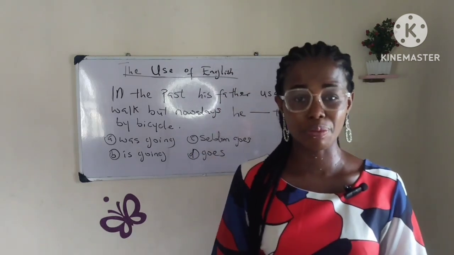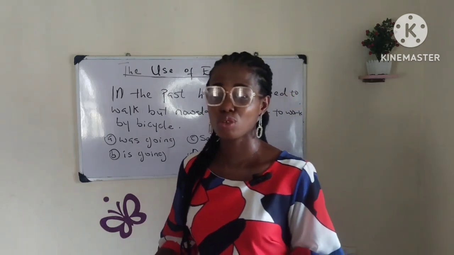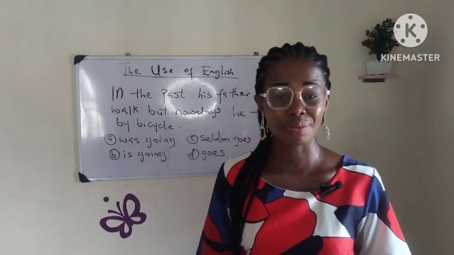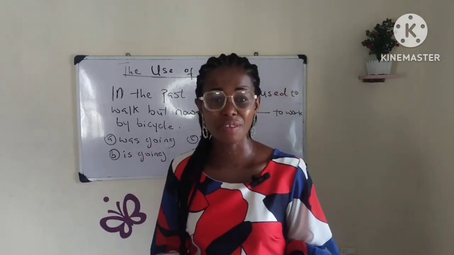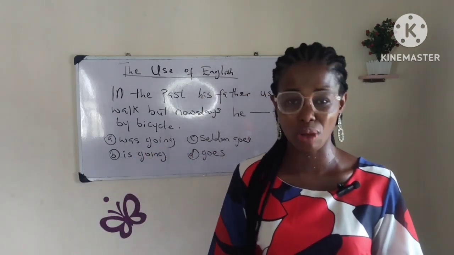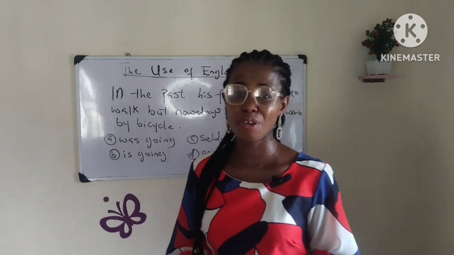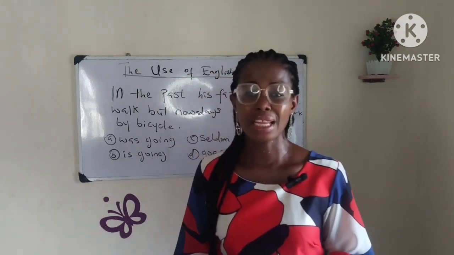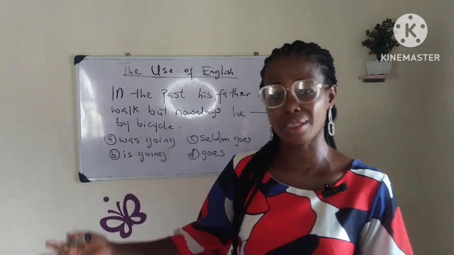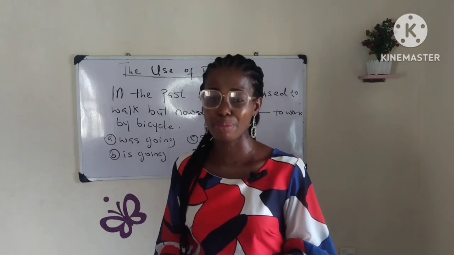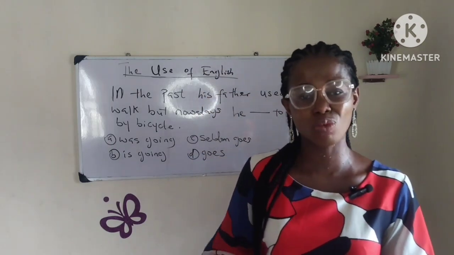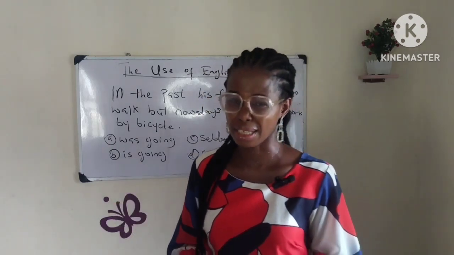Another example, swim. The base form of the verb swim is swim. Okay, the past tense of the verb swim is swam, right? Now, when the subject is third person singular, you use swims. Okay, the form is swims when it is third person singular.